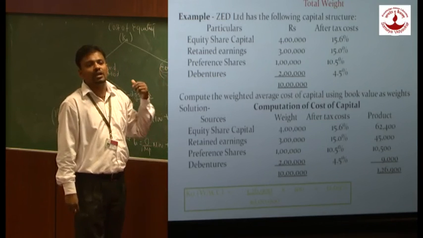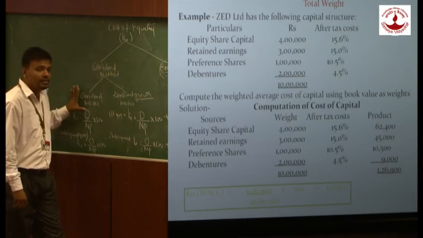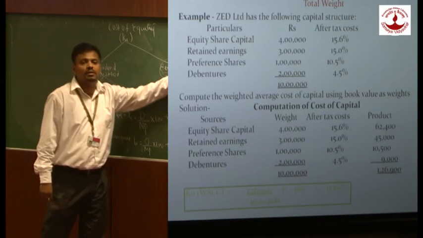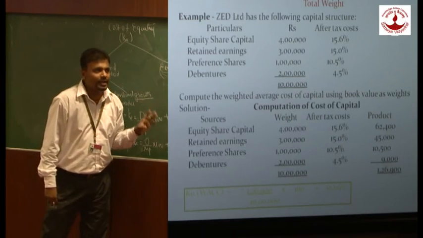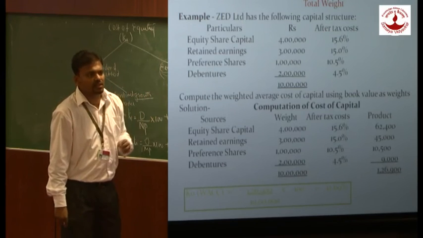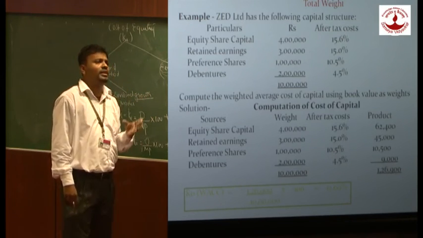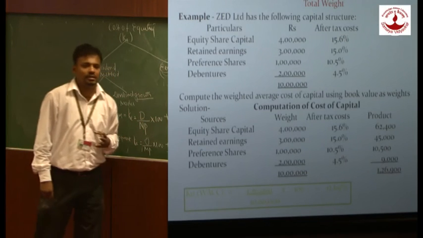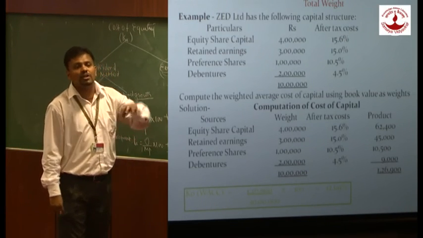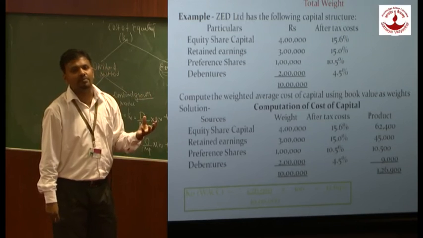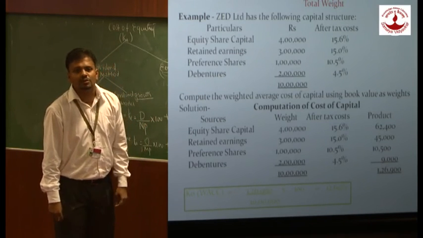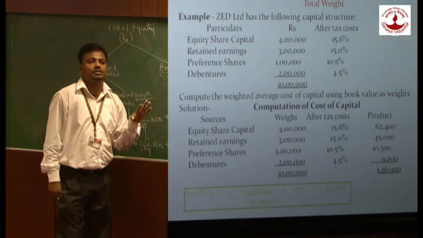Then we are supposed to calculate by following either the dividend model formula, the dividend growth model formula, or the earning method formula. Are you getting it? Again, they have given a retained earning. Now retained earning cost and the equity cost are both different. Sometimes they never give a cost for retained earning. In such a case, whatever cost we have for equity will be the same cost for retained earning. But as they have given 15%, we are going to take only 15%.